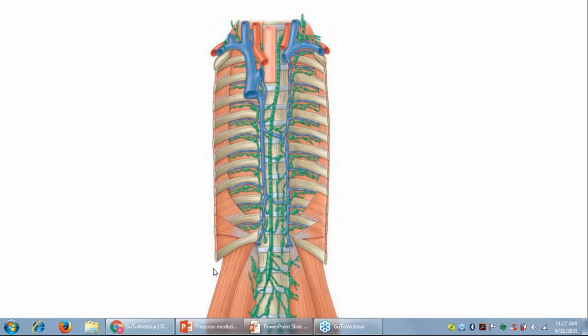Besides that, the whole of the body is going to drain through this duct and finally drain into the junction of where the left internal jugular and the left subclavian vein join. So that is where it is going to drain. This is about the length of this, very long. Can you guess the length of this tube? We are talking about the thoracic duct, the greenish, bluish-greenish structure that is visible.